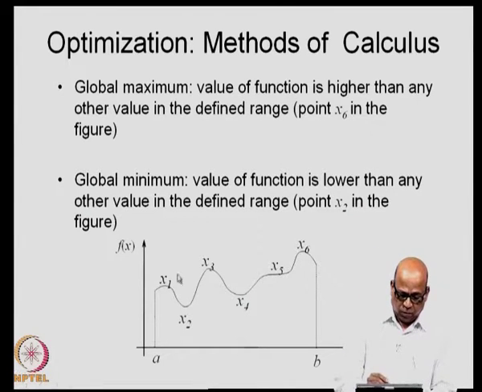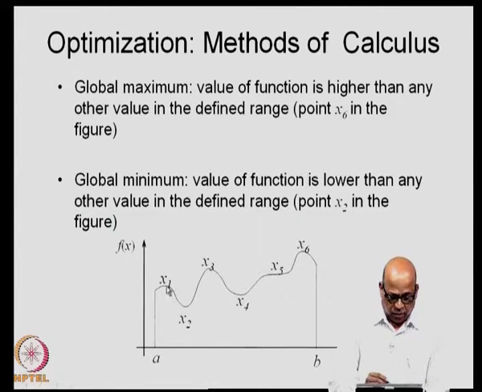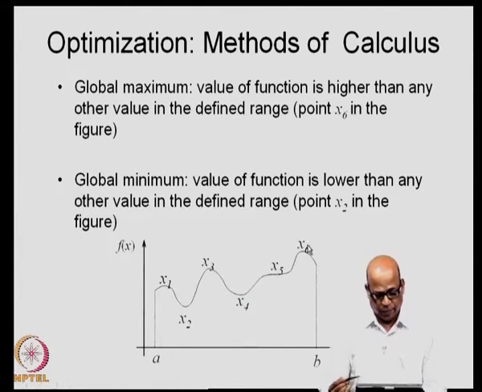Now, we have what are called local maxima. These are also called relative maxima. So, x1, x3, x6 are the local maxima. The maximum among all such local maxima is called the global maximum. That means, in this range between a and b, x6 is the highest among all the local maxima, namely x1, x3 and x6. Among all these 3, x6 is the highest, and that is called the global maximum.